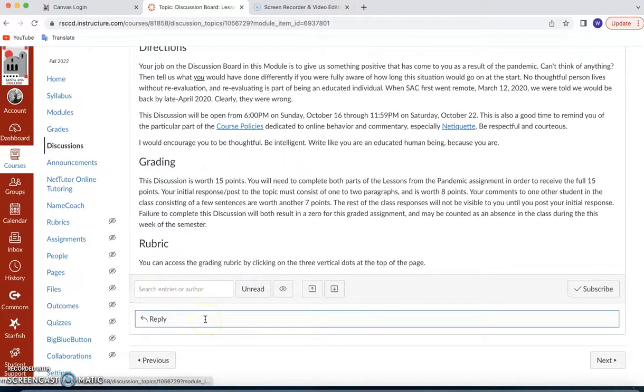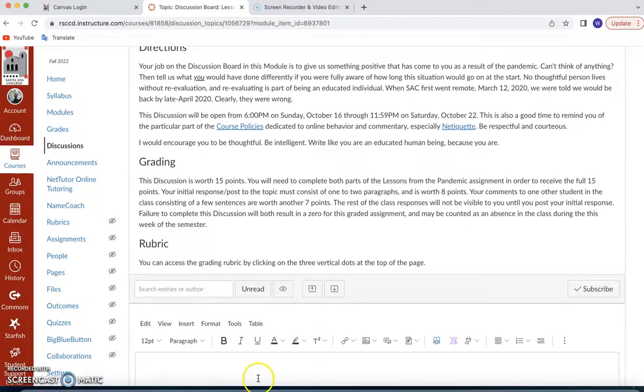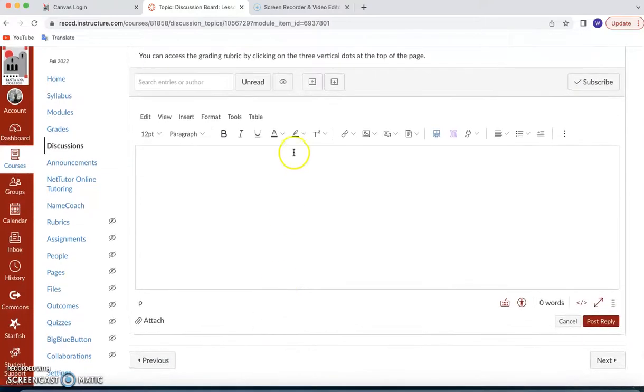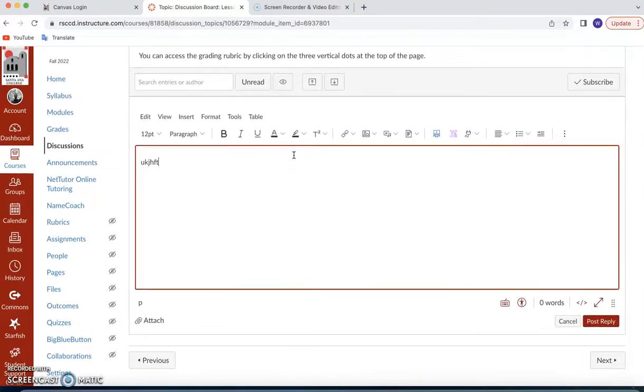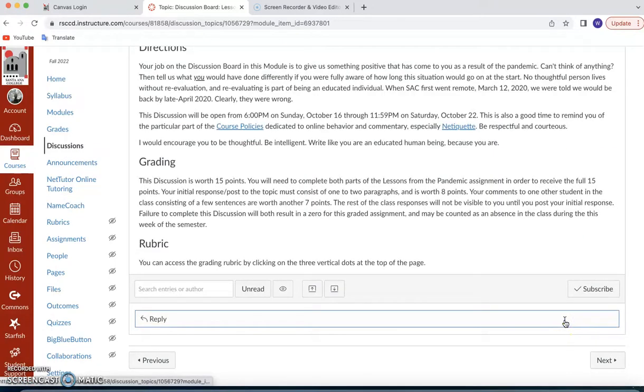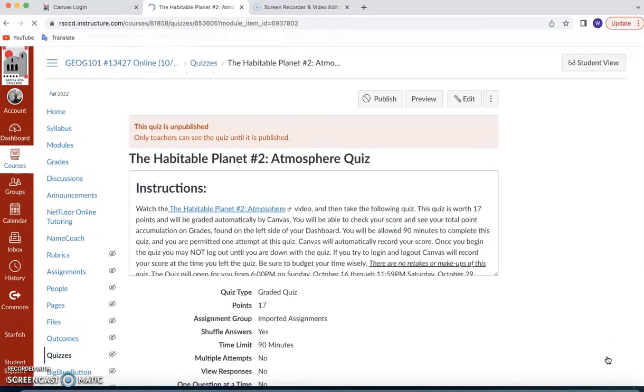Then when you're going to reply to this discussion board, you just click on that reply and then type in whatever it is that you're going to say. Right, I'm going to get rid of that though. And then you would put post reply. I'm going to click cancel because I don't want to post anything. And then you can see other people's, and in order to get the full credit, you have to not only post a reply, an intelligent reply, but in addition to that, you have to reply to somebody else. So obviously try to be nice to the other people.